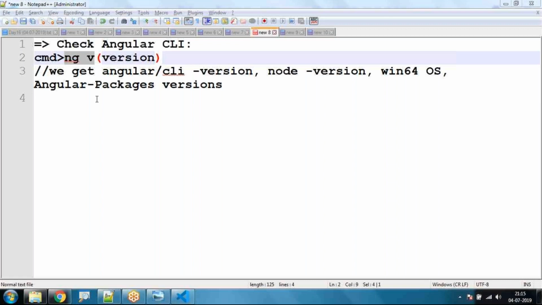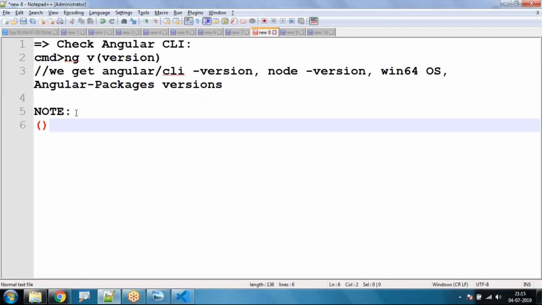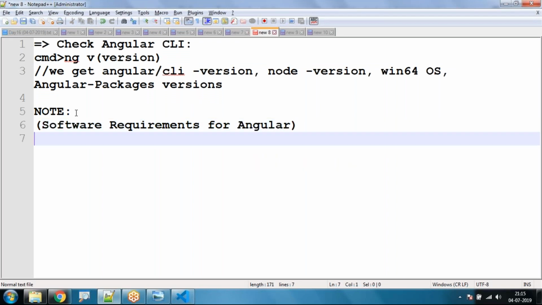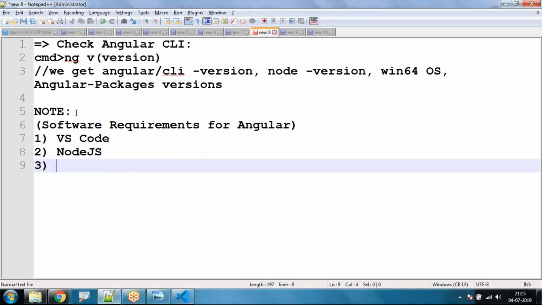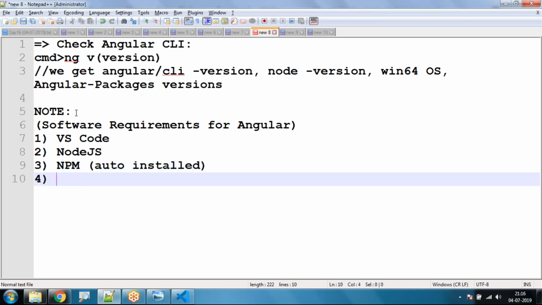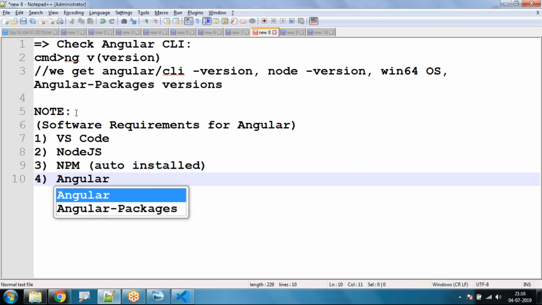So I just want to have a recap note. These are the software requirements for Angular. First one, Visual Studio Code. 2, Node.js. 3, npm, which is auto installed. 4, Angular CLI, which we have seen.